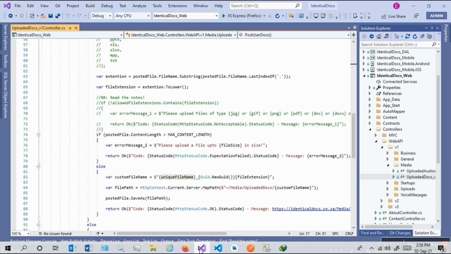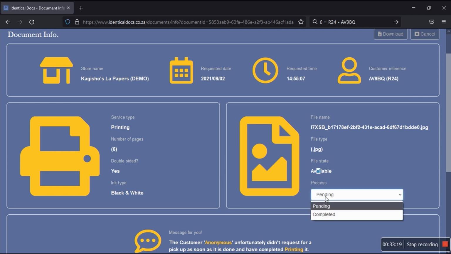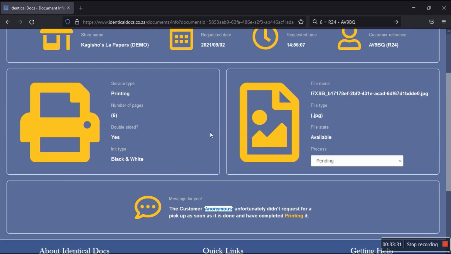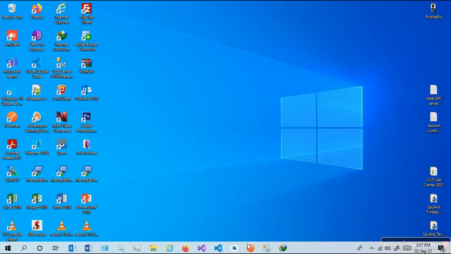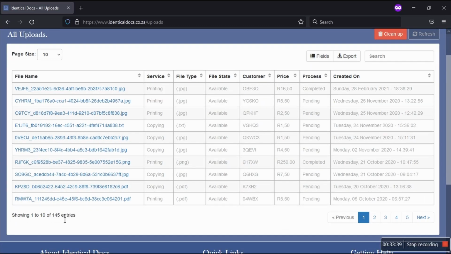Now the admin dashboard, minimize this. There we go. Admin dashboard. In total there are 145 entries, and if I hit refresh, this is a robust system, by the way. And now you can see there are 146 in total. And then I remember AV, there we go, AV9BQ. You see, I also have access to it as administrator. There it is. I can also search. I programmed this thing perfectly.